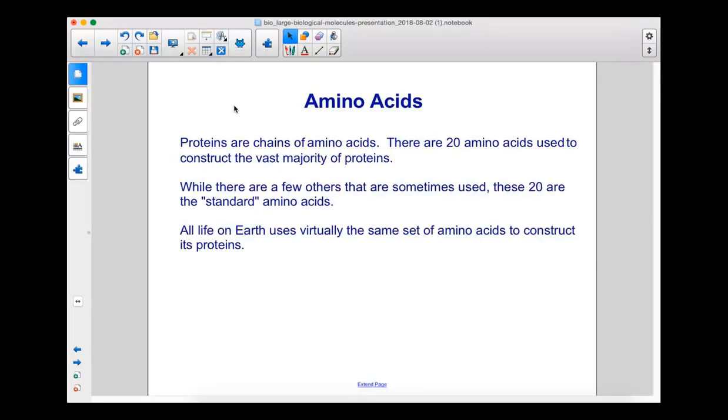Proteins are chains of amino acids. There are 20 amino acids used to construct the vast majority of proteins. While there are a few others that are sometimes used, these 20 are the standard amino acids. All life on Earth uses virtually the same set of amino acids to construct its proteins.